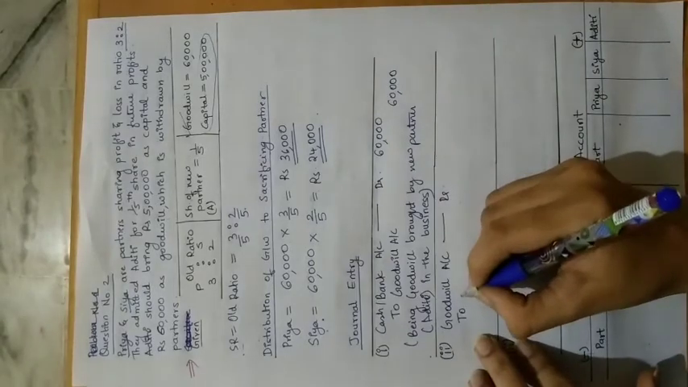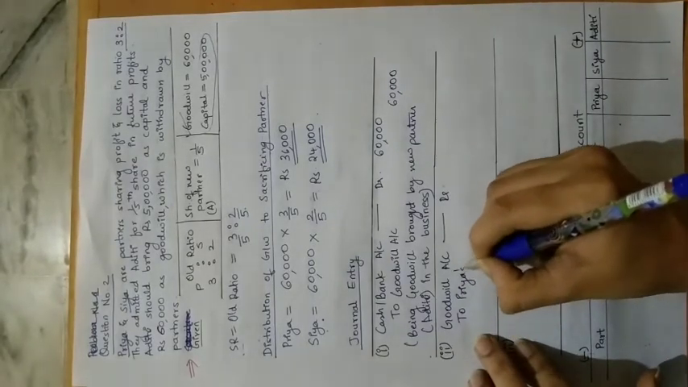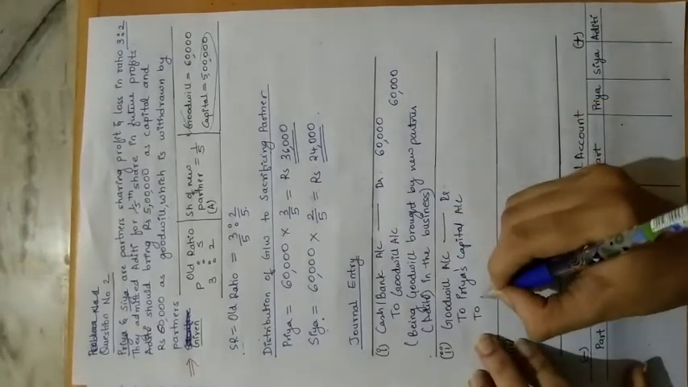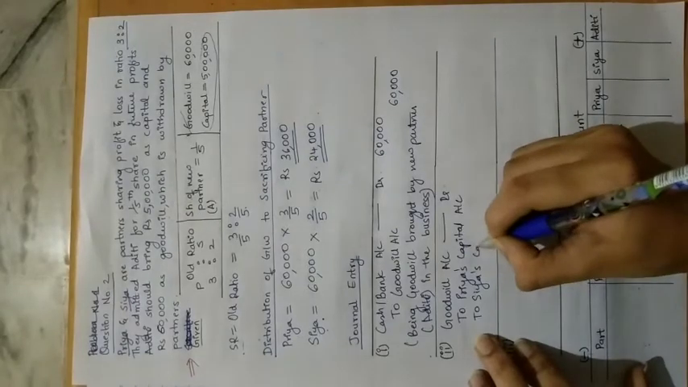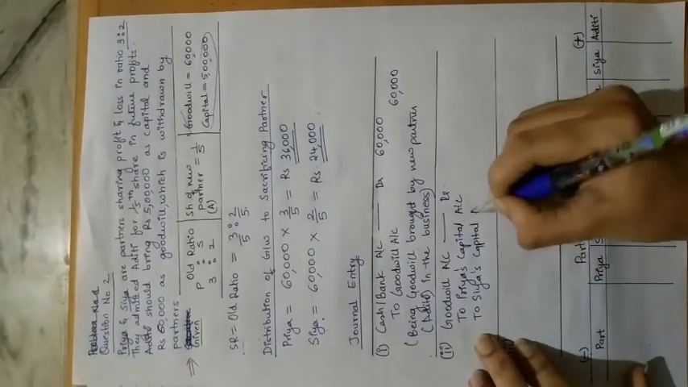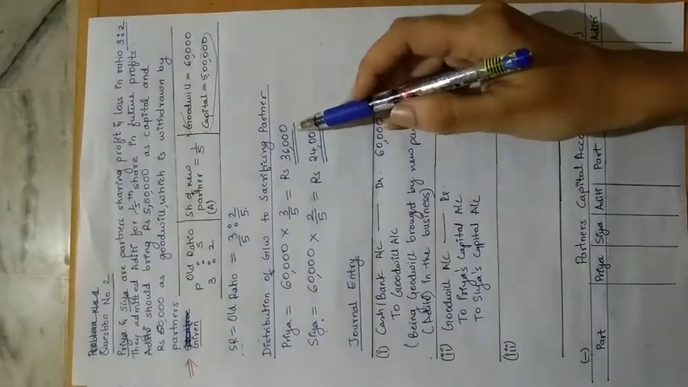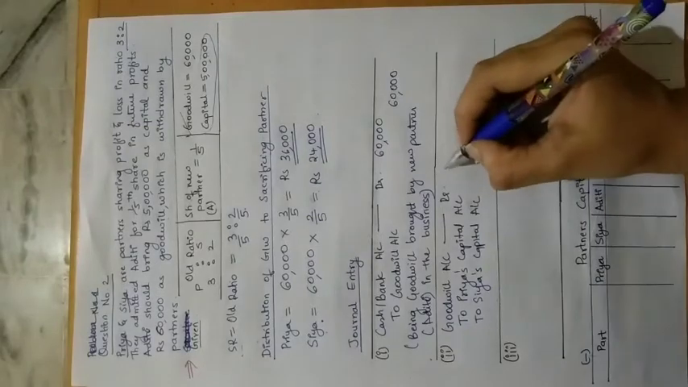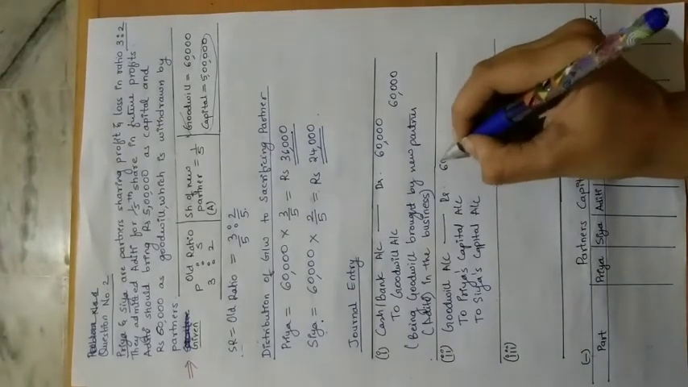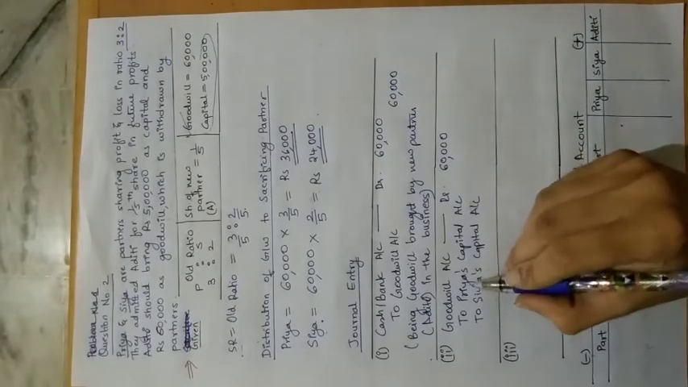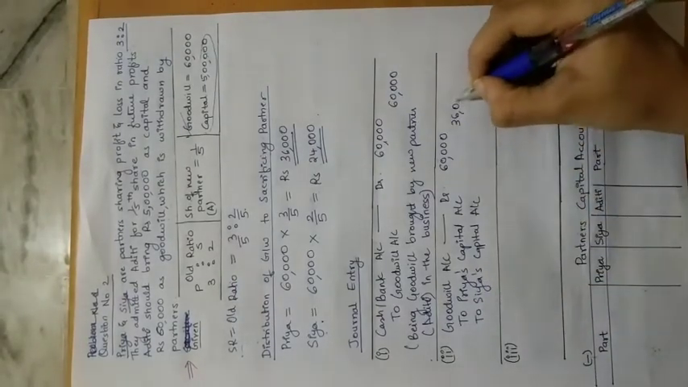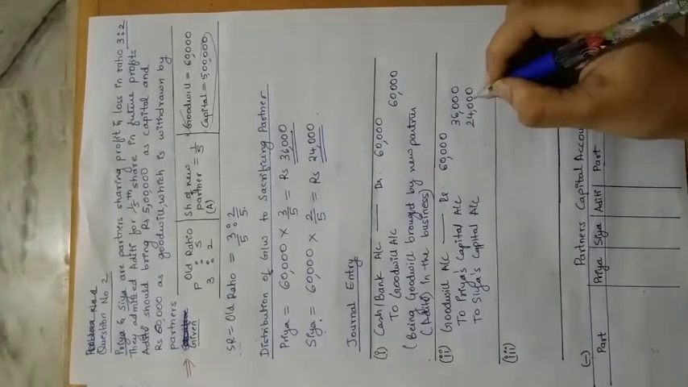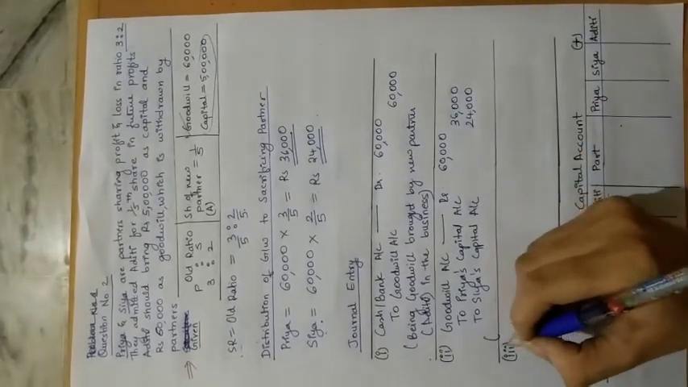So who are the old partners? Priya's capital account and Sia's capital account. So with respect to the amount that we have calculated, we will credit in their account. So what was the total goodwill amount? It was 60,000 that a new partner was bringing. Priya is getting 36,000 and Sia is getting 24,000. How can we write the narration here?